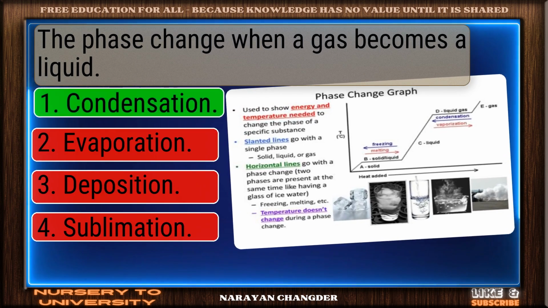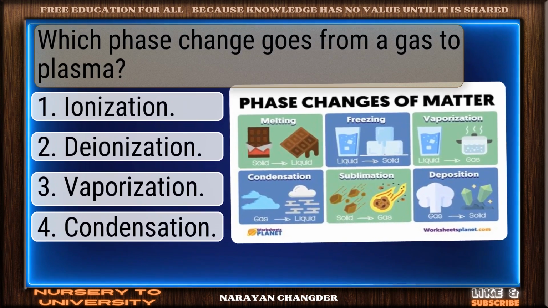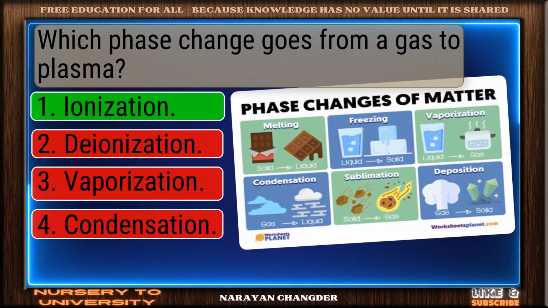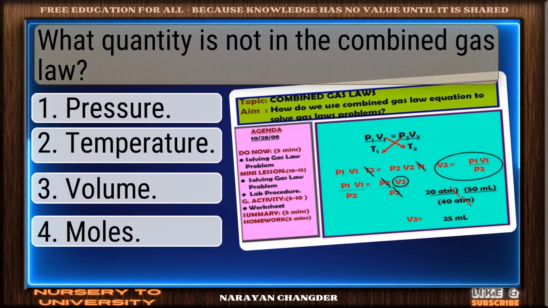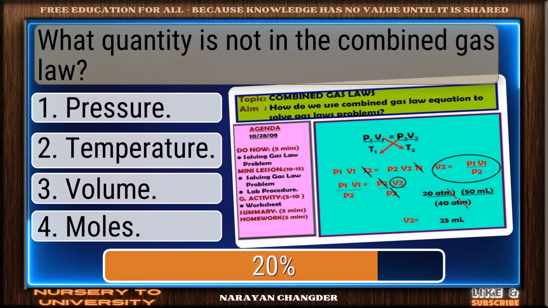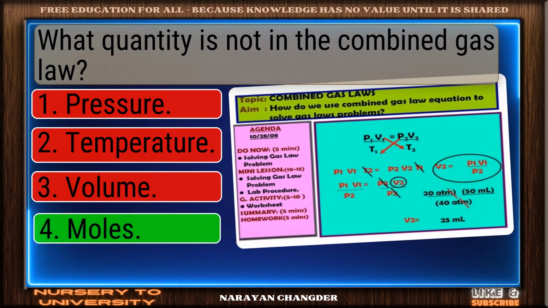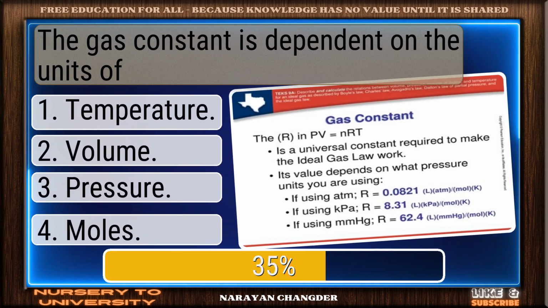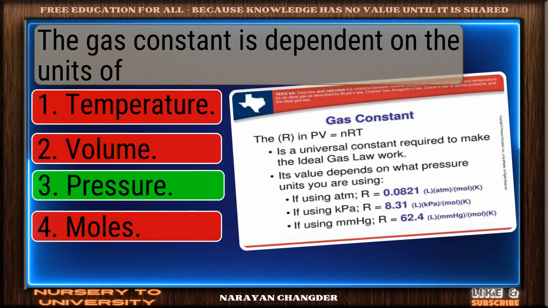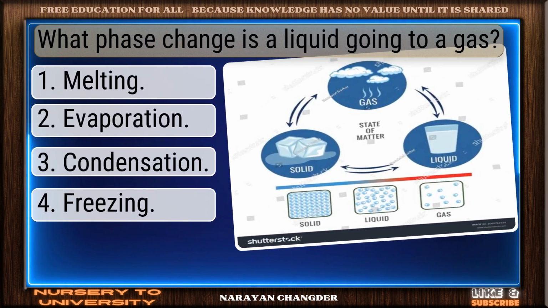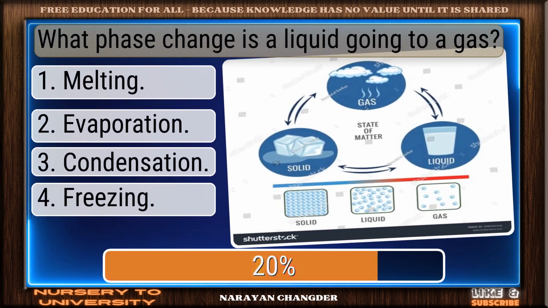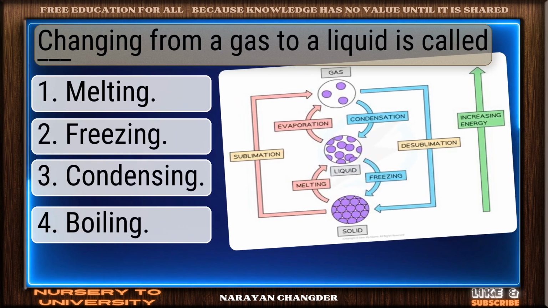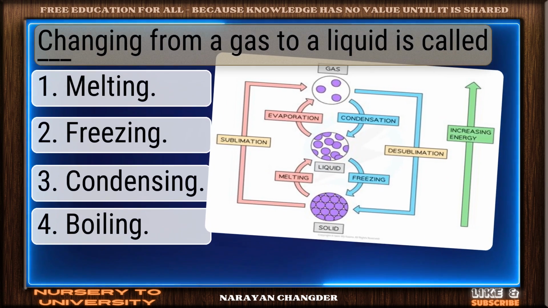You got it, condensation. Which phase change goes from a gas to plasma? Bravo, ionization. What quantity is not in the combined gas law? Moles, well done. The gas constant is dependent on the units of dash. Solid response, pressure. What phase change is a liquid going to a gas? Yes, evaporation is right. Changing from a gas to a liquid is called dash.